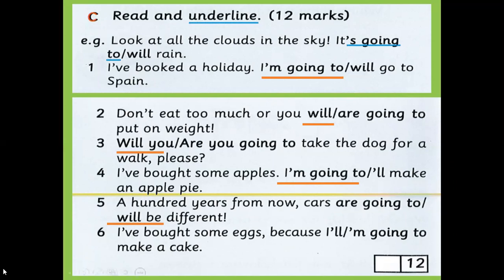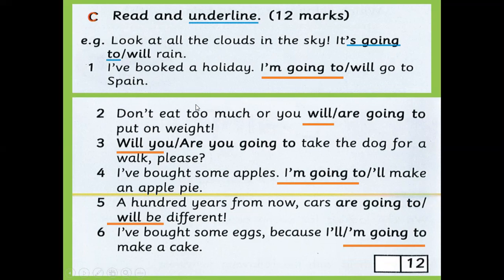Number 6, I have bought some eggs. Here, you do some action here. I have bought some eggs. I have bought some apples. You see? So there is planning here or intention. So I'm going to make a cake. So here I've booked a holiday.